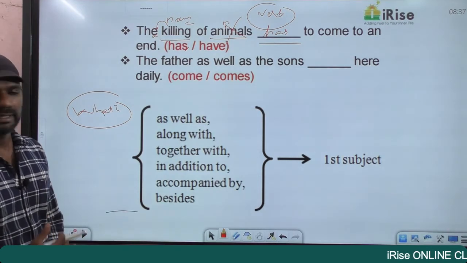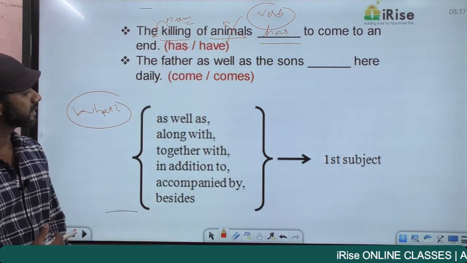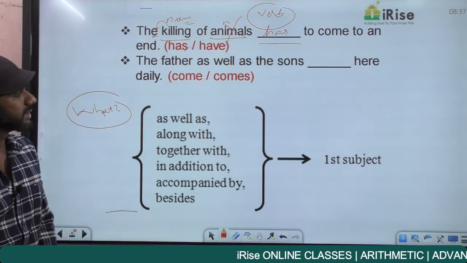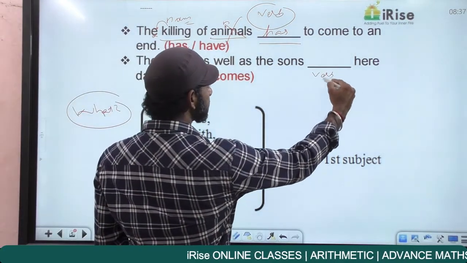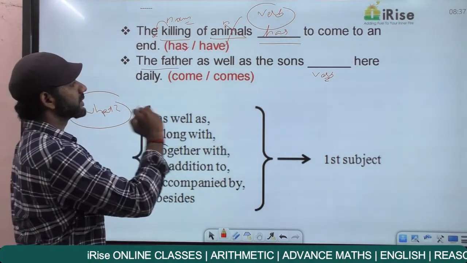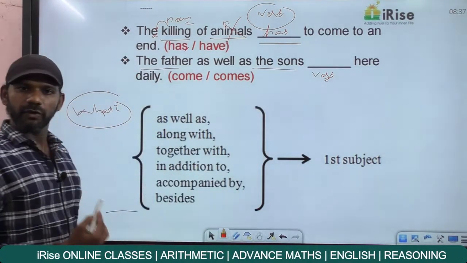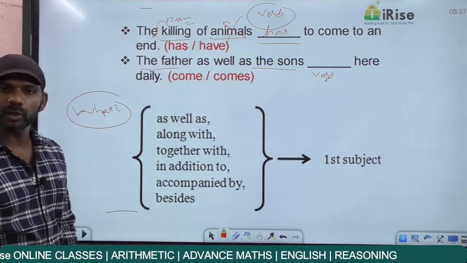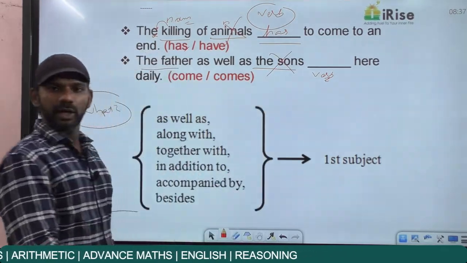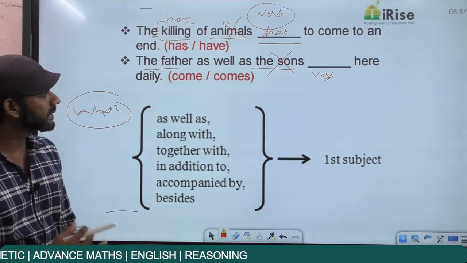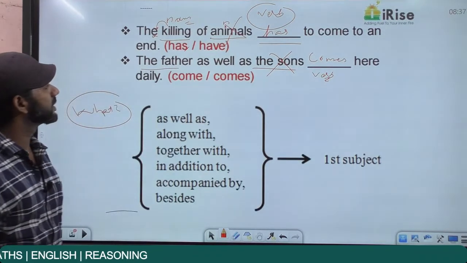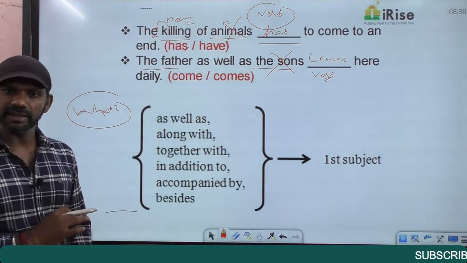Come to the next statement. The father as well as the sons dash here daily. This blank must be filled with a verb. And before the verb, we have two nouns. One is the father and the other one is the sons. So going for eliminating the middleman, which is a noun that comes in the middle? The sons. So without thinking much, eliminate the sons. Now we have only one noun left, the father, singular. Verb must also be singular. The father as well as the sons comes here daily. Sounds incorrect but completely fine.